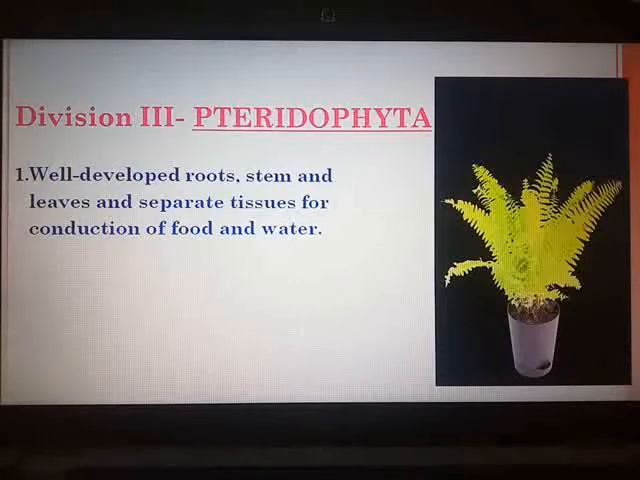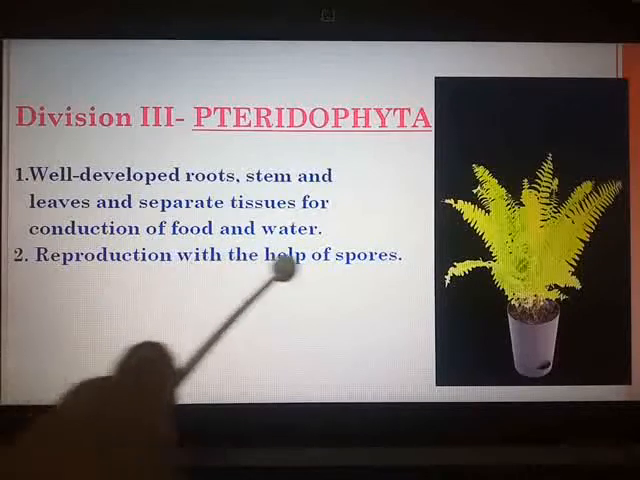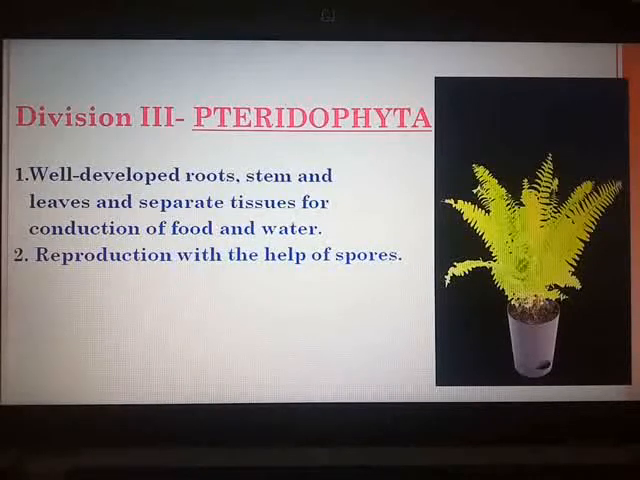Second, pteridophytes reproduce with the help of spores which are formed along the back or posterior surface of their leaves. So reproduction is with the help of spores. Now the different examples of plants which belong to Pteridophyta are Nephrolepis, that is fern, which you can see everywhere. It is an ornamental plant. Marsilea, Pteris, Adiantum, Equisetum, Selaginella, Lycopodium, etc.